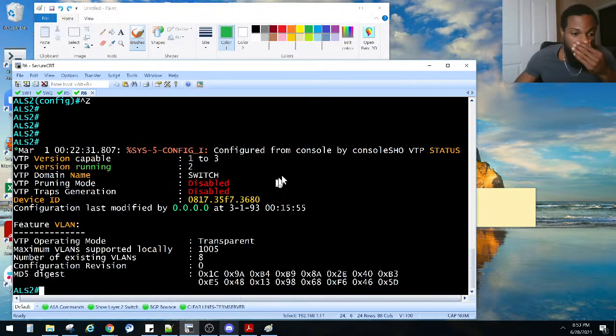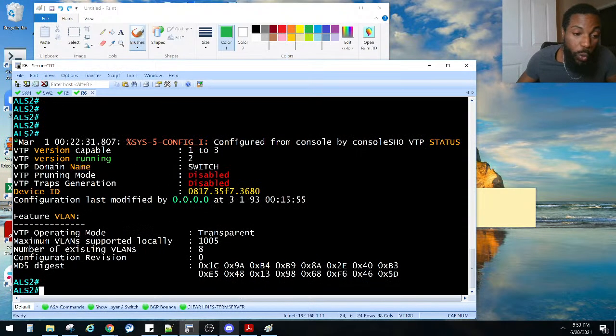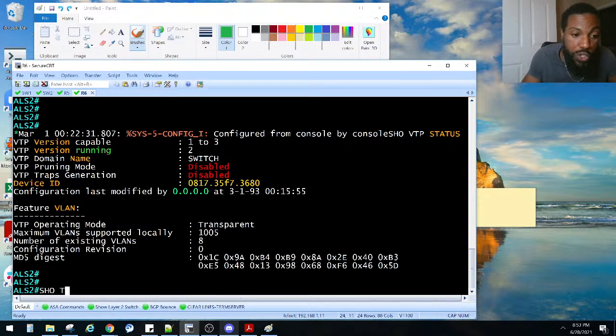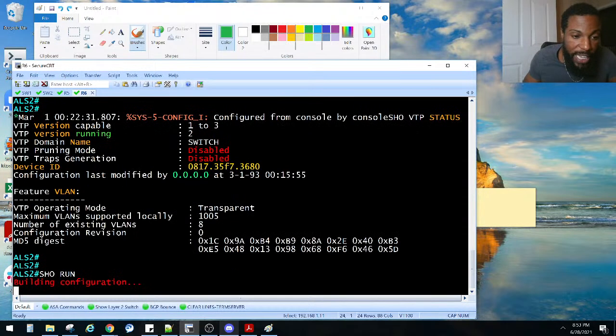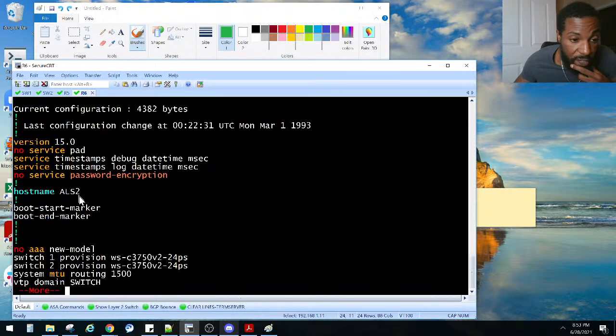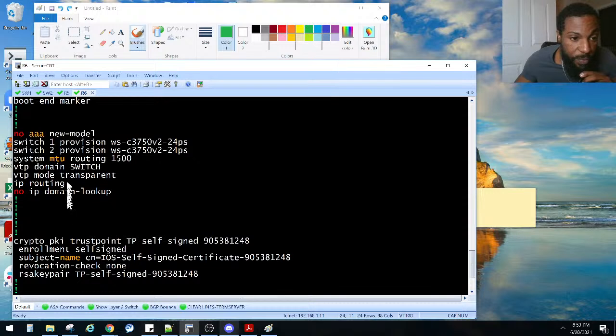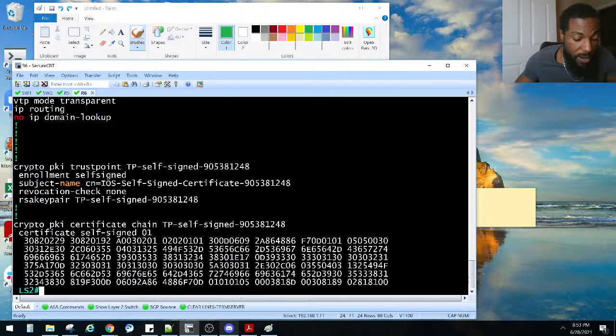Alright, so if you notice, when we do show VTP status, we don't see the password. The way to check the password, you would think it would be in the show run, right? If you do show run and then look for all the VTP stuff, typically that sits at the top of the running configuration. We have the domain that we created, the mode that we put it in. We don't see the password there.